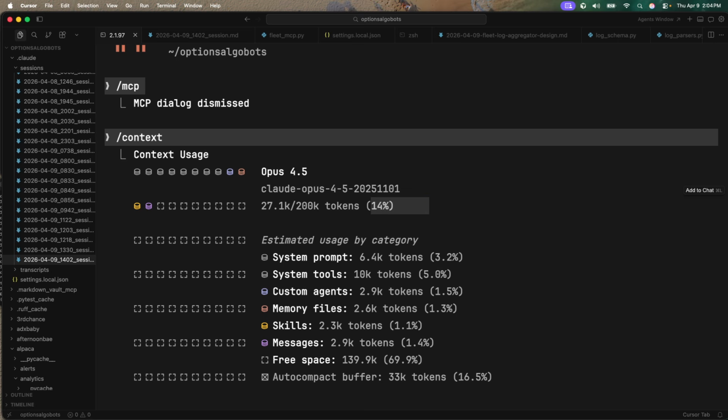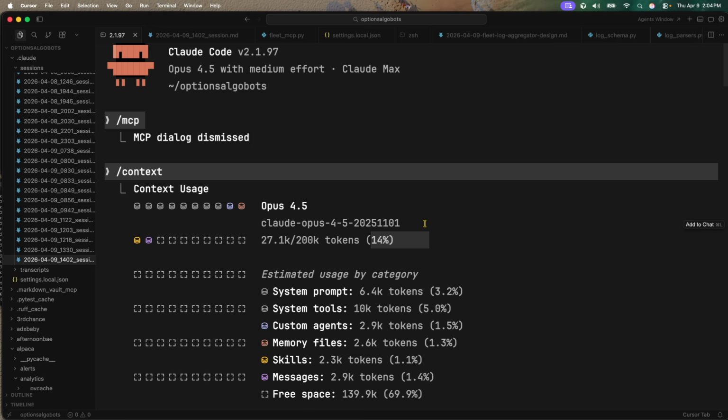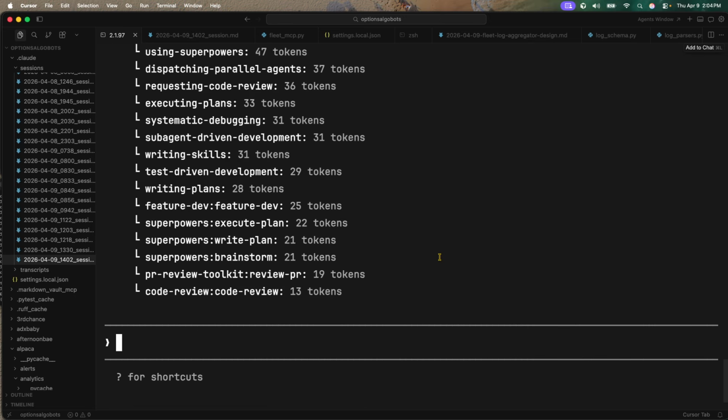The cost of being able to make sure that, number one, Claude Code can start a little bit better, can have context of our bots. Number two, I don't have to context poison. Number three, we're properly able to context engineer, using our AIs or LLMs a lot better. I heard this before, so I'm not taking credit, but I heard that context window is going to be the new gold. So if it's going to be the new gold, why not take advantage of understanding how it works? So let's make sure our MCP server is working.